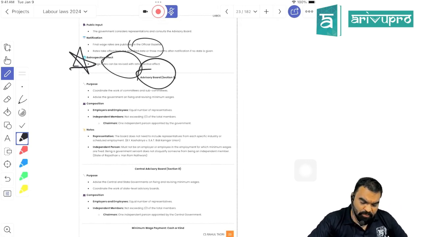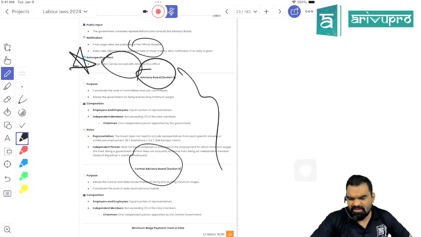What is an advisory board, beta? An advisory board is nothing more than a board, whether it is a central advisory board or a state advisory board. It will be constituted by the appropriate government or central government. If it is a central advisory board, it will carry again one third, one third, one third. That is one third employee representatives, one third employer representatives, and one third independent representatives. Their role would be advisory, to advise the appropriate government or the central government in terms of minimum wages for particular industries.